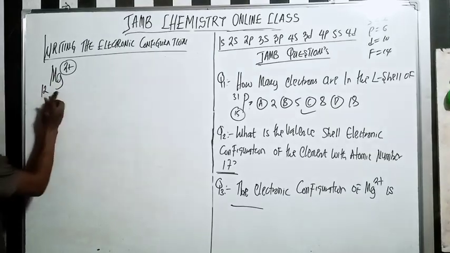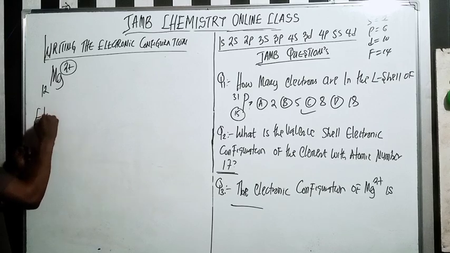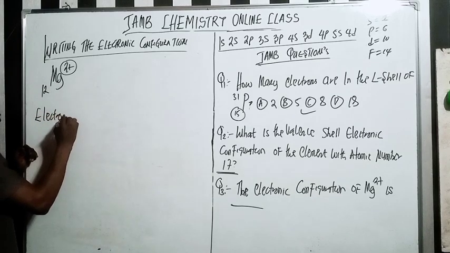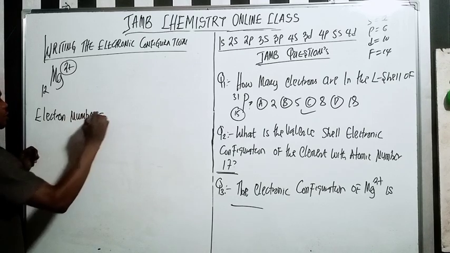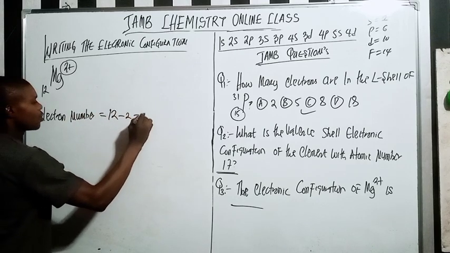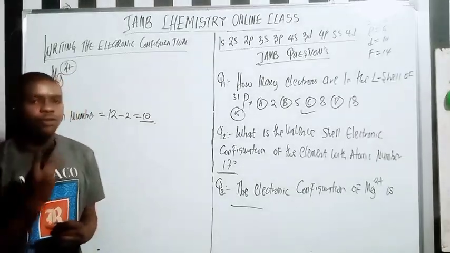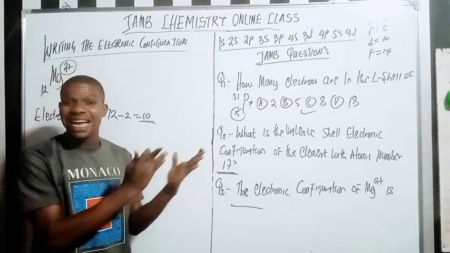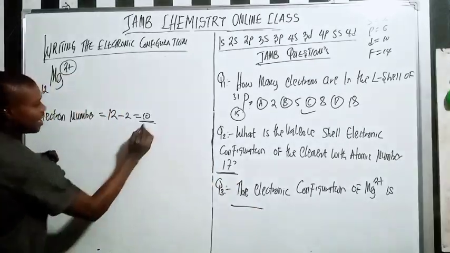So from here, my electron number is going to be 12 minus 2, which is going to be 10. So guys, whenever you're writing electronic configuration, you use the electron number, not the atomic number. Do you understand? So that is the 10 I'm using.